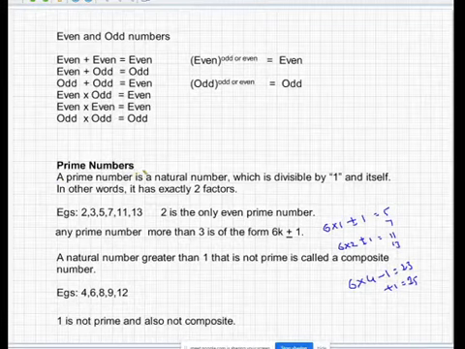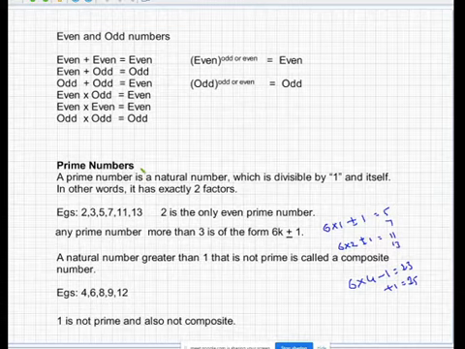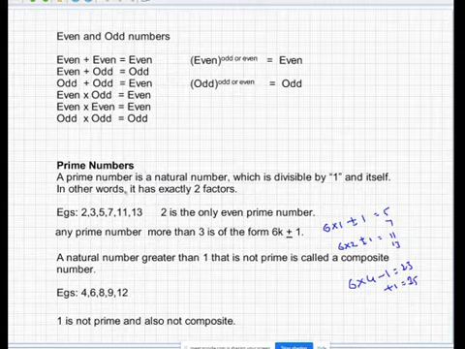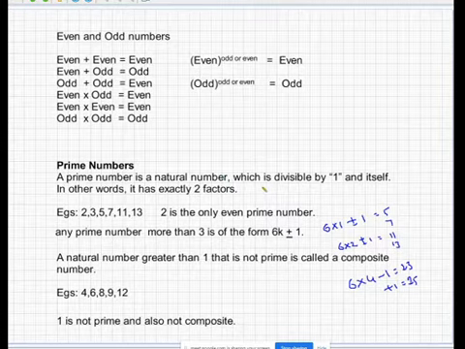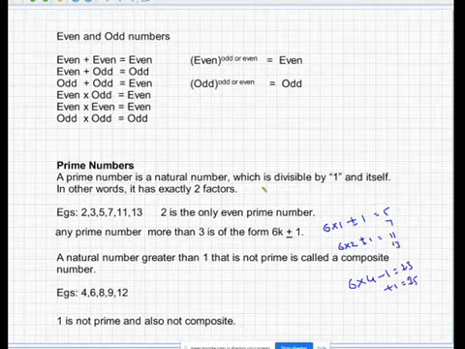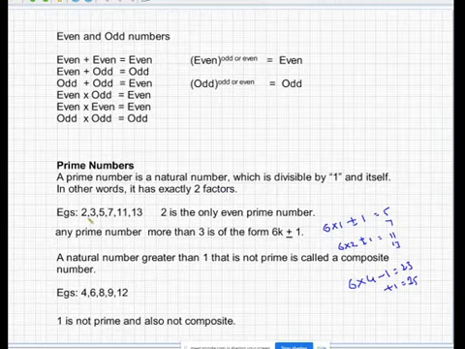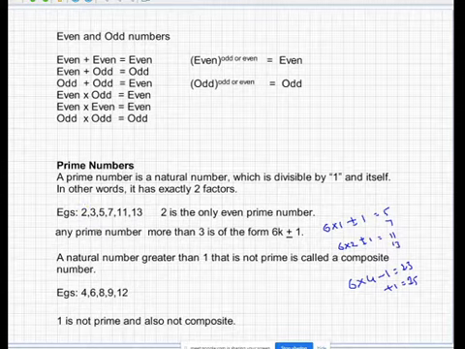The most important thing you're going to see is the prime number. Prime numbers are quite important, because in the next chapter in numbers, we are going to use prime numbers most often. A prime number is a natural number which is divisible by only 1 and itself. For example, 5 is divisible by 1 and 5. That's it; it has exactly two factors. The prime numbers are 2, 3, 5, 7, 11, 13, in which 2 is the only even prime number. All the remaining prime numbers are odd.